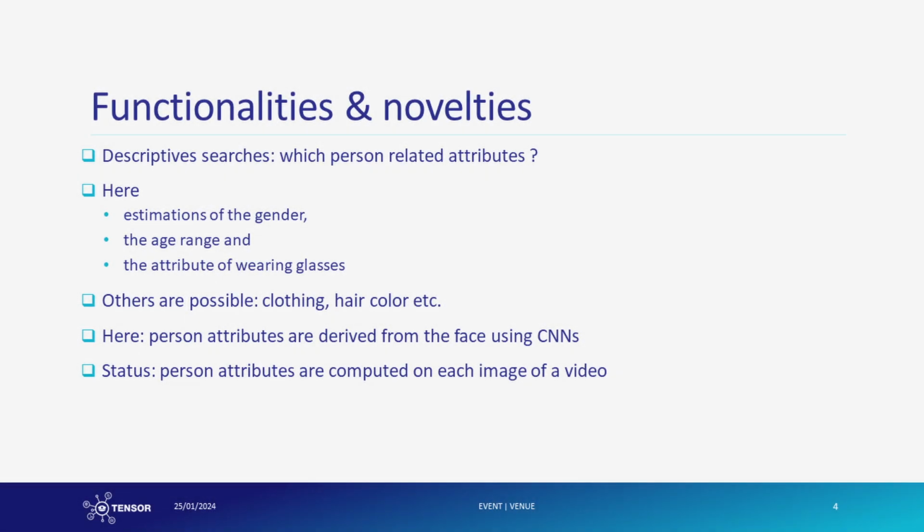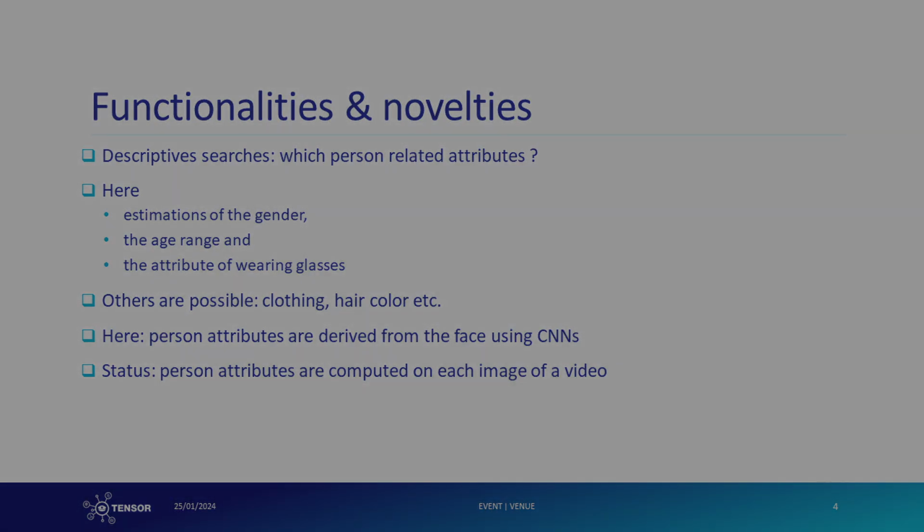The implementation of descriptive searches relies on soft biometric information extracted from an individual's face, such as gender estimation and age range. The presence of glasses is another attribute considered. While the attribute list is expandable, the current focus is on these three: gender, age range, and glasses, as a demonstration of the principle. The extraction of these attributes employs convolutional neural networks, CNNs, and was initially applied to single image analysis.